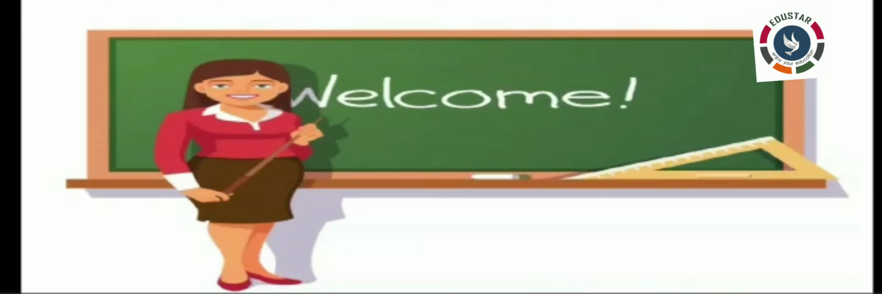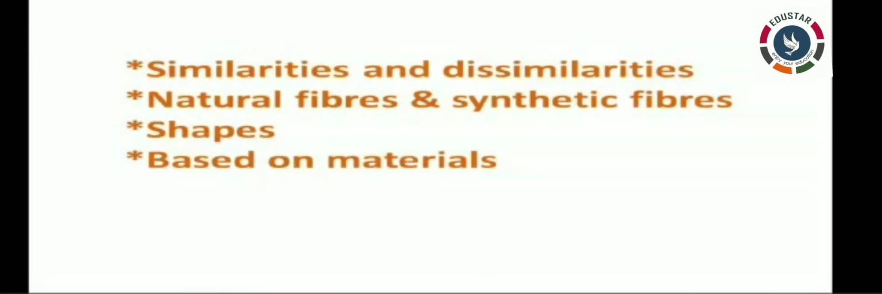So, the process of sorting out and grouping things according to some basis is called classification. I'm going to explain how we classify objects. First, classification of things can be done on the basis of similarities and dissimilarities. For example, plants and animals are living things, so things can be classified as living and non-living. Then, in the previous lesson, we learned fiber to fabric. There they were classified into natural fibers and synthetic fibers.